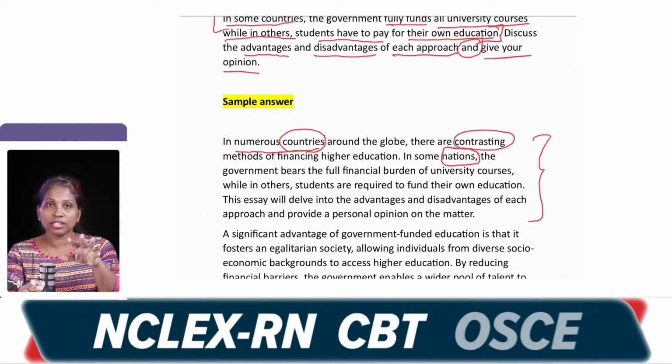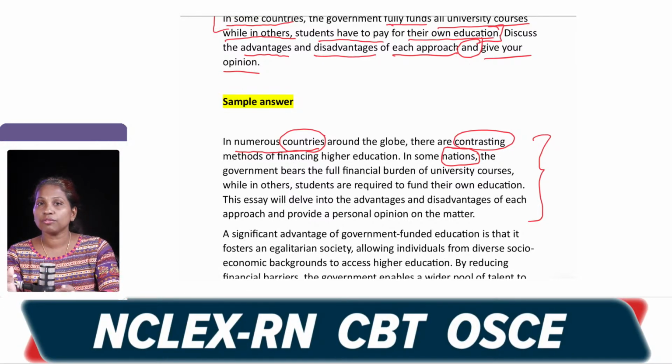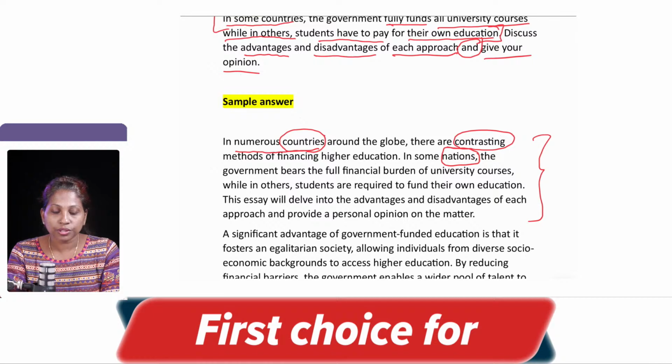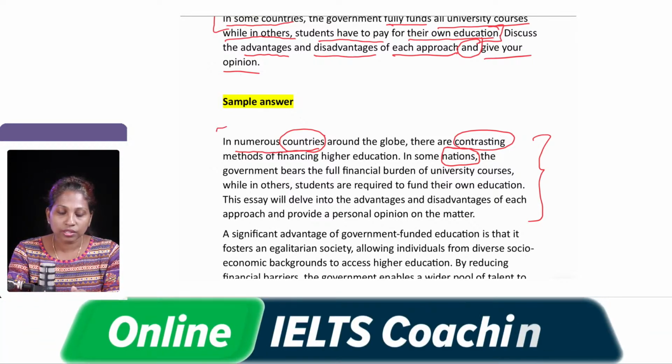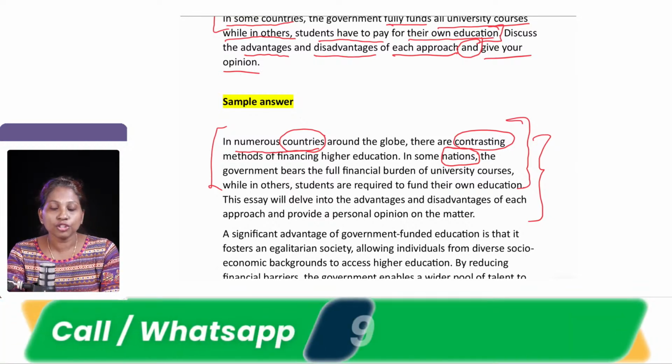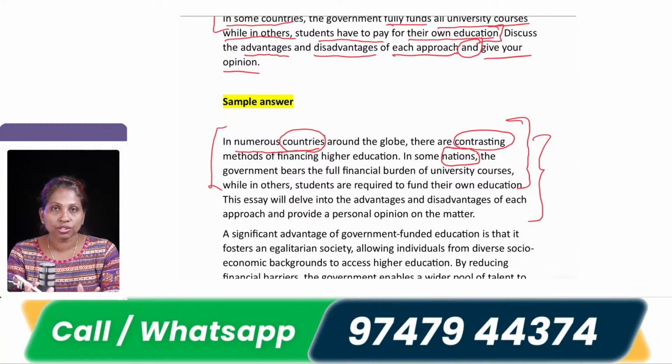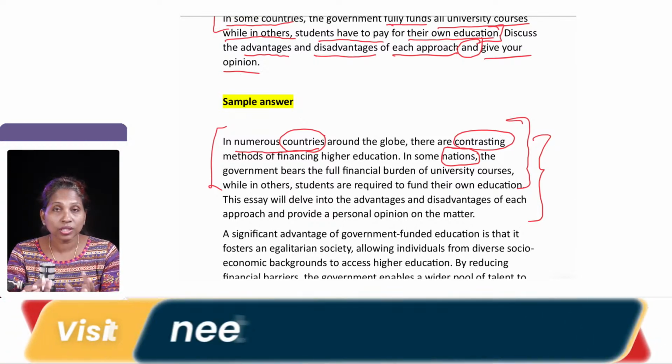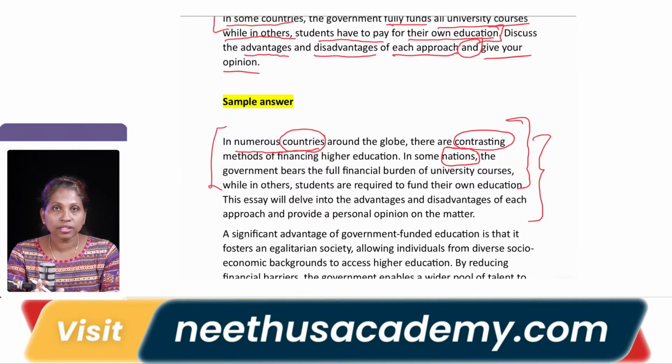So it is contradictory. In one the government is funding, and when the government is not funding, students have to fund their own education. So that is your paraphrase. This is what the question statement was all about, which you have paraphrased and written. The meaning has not changed, only synonymous words have been used. So it is not sounding the same, it is sounding different, but the meaning is the same, right.